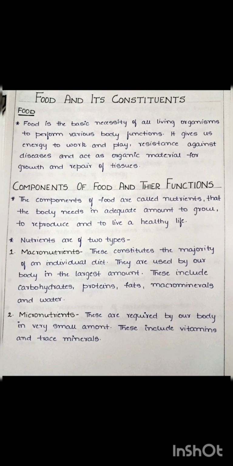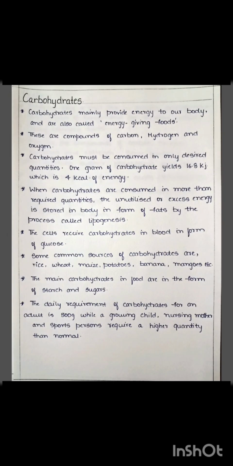So first, when we discuss these constituents, components, or nutrients of the food, these three mean the same. First, let's discuss the carbohydrates. Okay, so these carbohydrates are mainly required by the body for energy. So these are energy giving foods. The food which we take should contain carbohydrates for the body to produce energy.